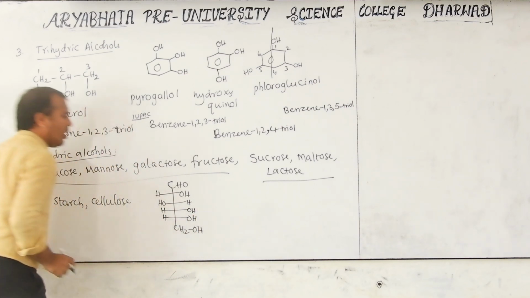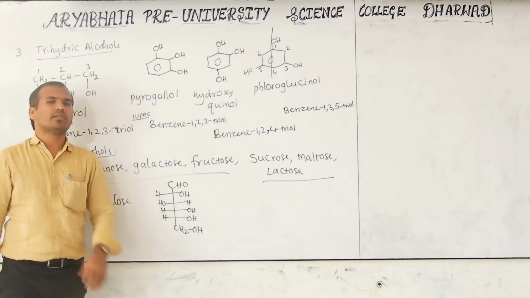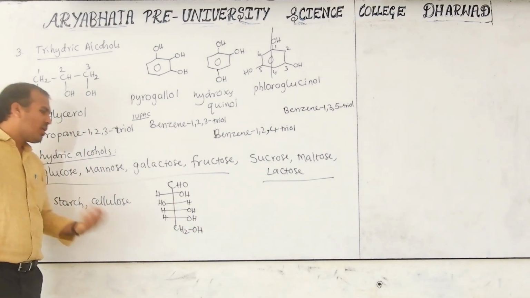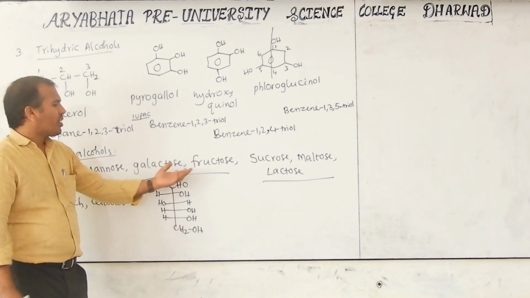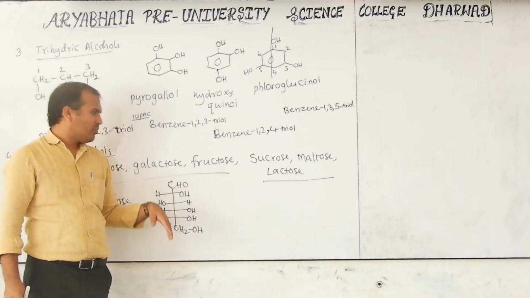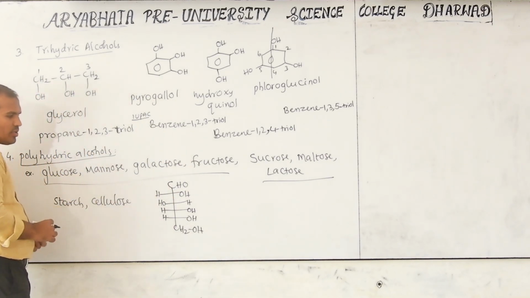OH. See how many hydroxyl groups are there? 1, 2, 3, 4, 5 hydroxyl groups are present. So mannose is also having 5, galactose also having 5, fructose maybe 1 less because a keto group will be there. So like this, more hydroxyl groups.